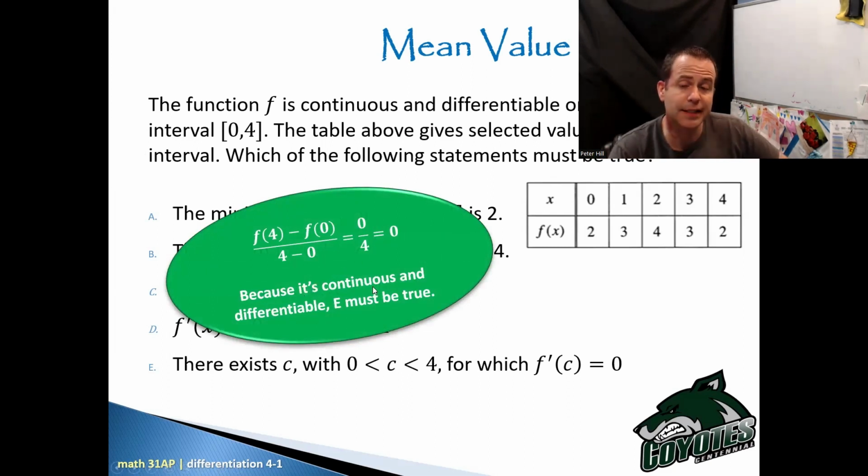Because it's continuous and differentiable, E has to be the true one because E actually is the MVT. If the slope between 0 and 4 ends up being 0, that means there must be a value in between that interval where the instantaneous rate of change, or the derivative of f at c, equals 0.